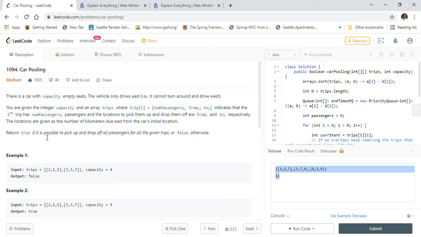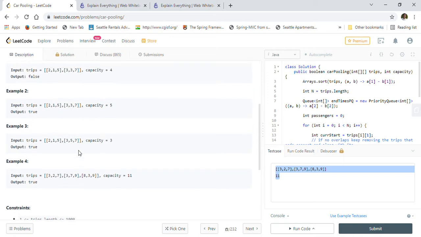The locations are given as the number of kilometers due east from the car's initial location. Return true if it is possible to pick up and drop off all the passengers for all the given trips, or false otherwise. They have given us a couple of examples.